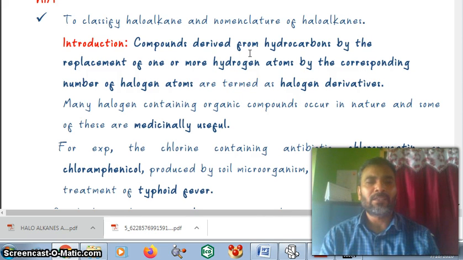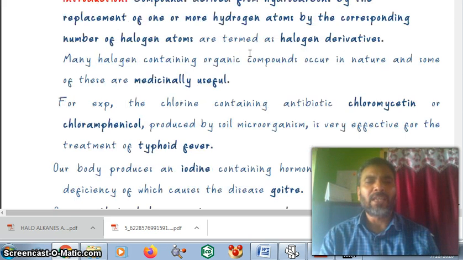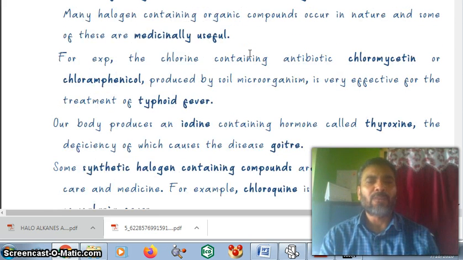Many halogen containing organic compounds occur in nature and some of these are medicinally useful. For example, the chlorine containing antibiotic chloromycetin or chloramphenicol, produced by soil microorganisms, is very effective for the treatment of typhoid fever.